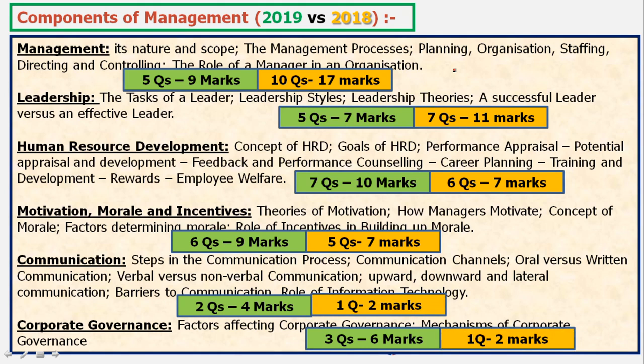So if you look at this, do you find a pattern? Apart from the fact that communication and corporate governance had fewer questions, nothing is common. Here there are 17 marks, 9 marks, 11 marks, 7 marks. So everything is changing.